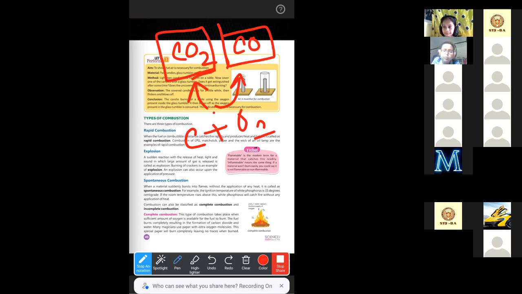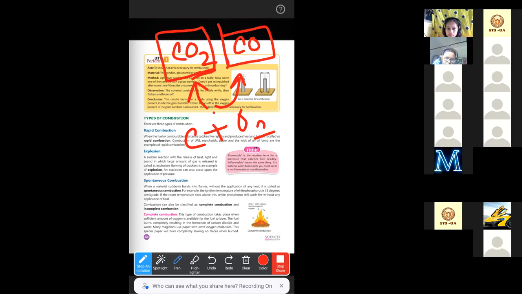Now, which is more harmful? Both are equally harmful. Carbon dioxide is also a greenhouse gas. Carbon monoxide is also a greenhouse gas. If you go by information, carbon monoxide will be more harmful, but carbon dioxide is equally harmful, because if the amount of carbon dioxide increases in the environment, we will start dying.